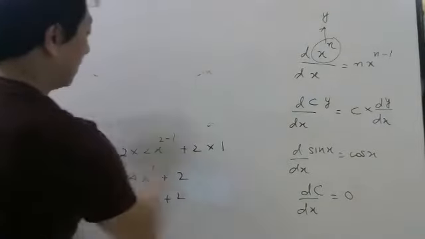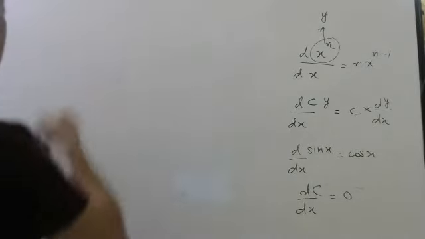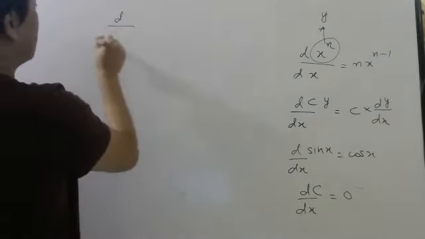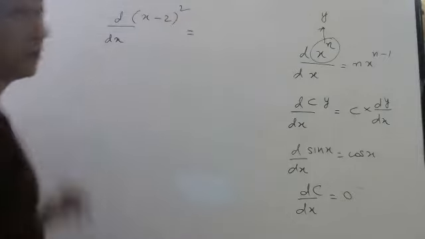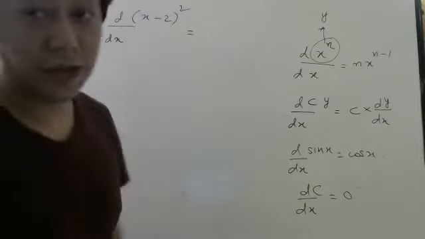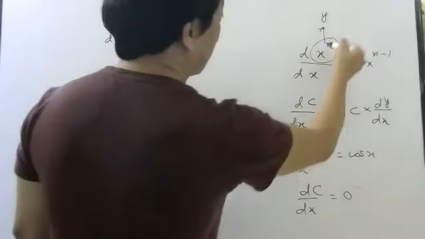Let me give you one very interesting function. Suppose I give you differentiation of x minus 2 whole square. Now this, if it is given, directly you cannot apply this formula because this formula is for x power n.